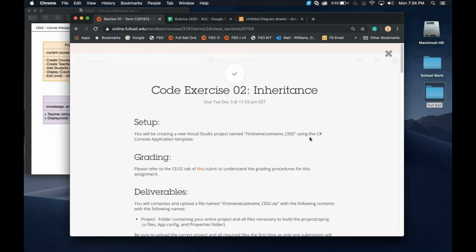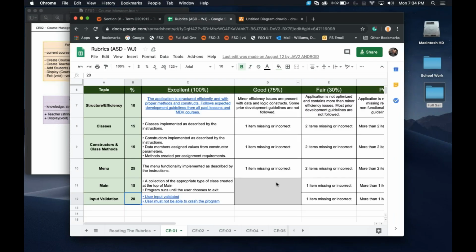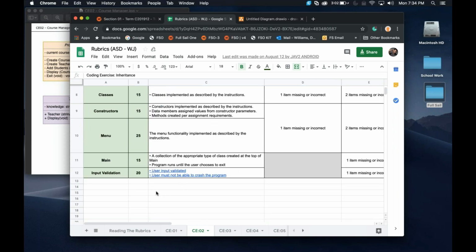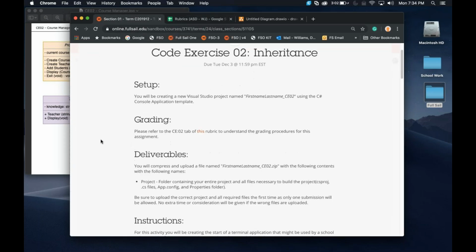There we go. Okay, so what we're going to be doing here, and of course the rubric is over here just on CE02, so you can keep track of that one to make sure that you're doing it. Remember, input validation is again 20 points, so make sure you're doing that as well. Okay, every prompt, all the time.